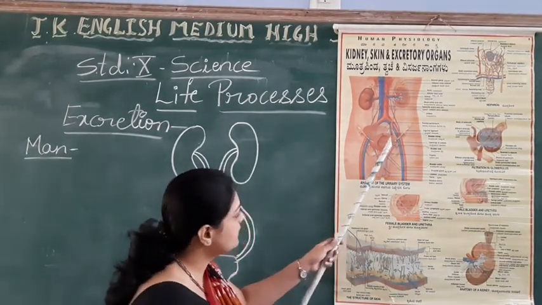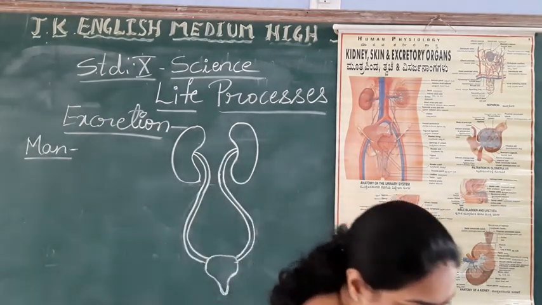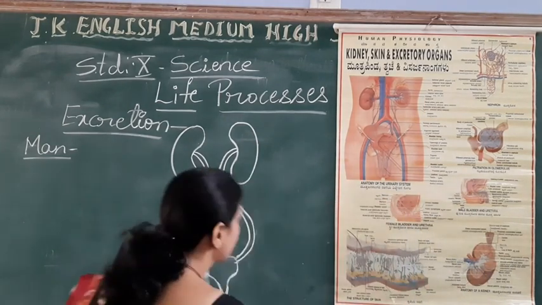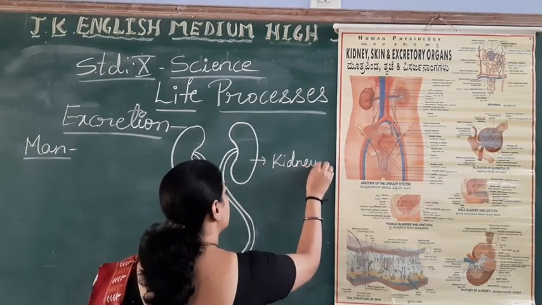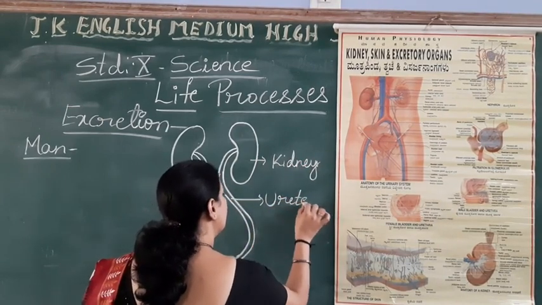Whether you will understand this or not, I have drawn this excretory system diagram. So the first one is the kidney. These are the ureters.